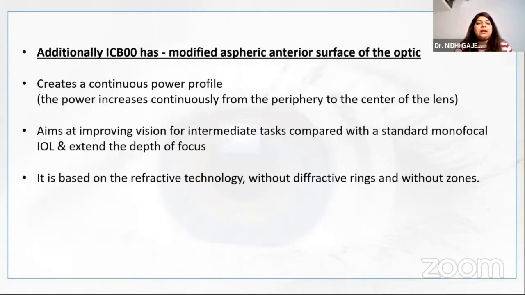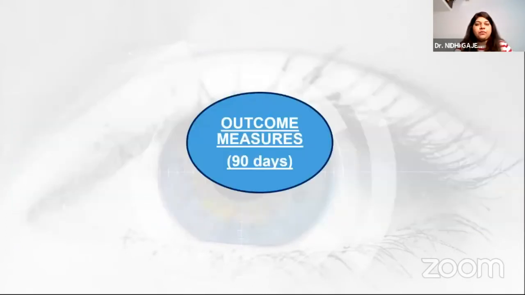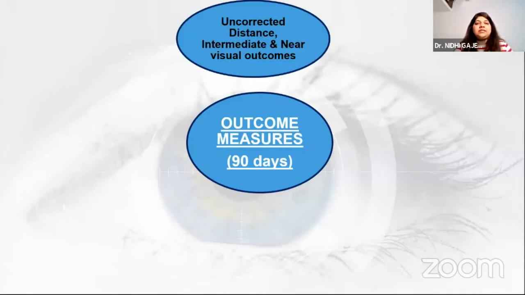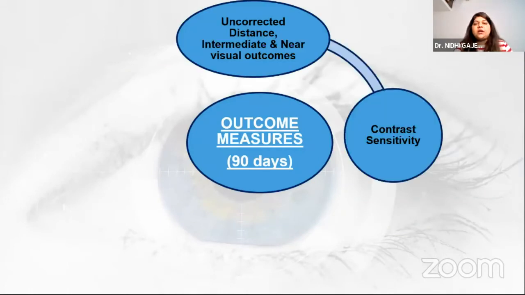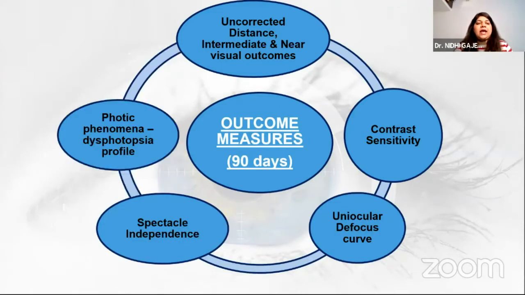Additionally, the new IOL has a modified aspheric anterior surface of the optic, which creates a continuous power profile and aims at improving vision for intermediate tasks compared with the standard monofocal IOL and extends the depth of focus. It is based on refractive technology without diffractive rings and without zones. The purpose was to compare this new IOL Eyhance ICB00 with the standard monofocal IOL Technis ZCB00. The outcome measures were uncorrected distance, intermediate and near visual outcomes, contrast sensitivity, uniocular defocus curve, spectacle independence, and dysphotopsia profile at 90 days.